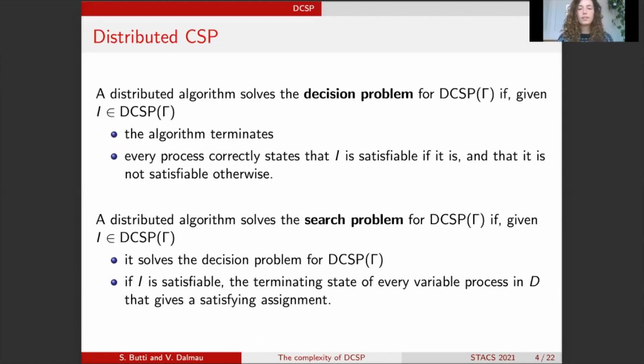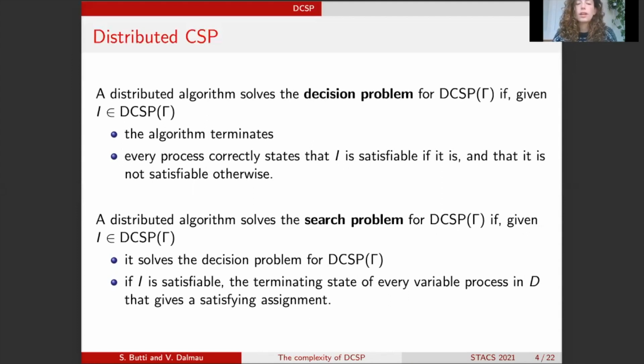Now, I'm going to define the decision and search problem for the DCSP of gamma. So we say that a distributed algorithm solves the decision problem for DCSP of gamma if, given an instance I of DCSP over gamma, first of all, the algorithm terminates over I, and secondly, at termination, every process correctly states that I is satisfiable, if it is satisfiable, and that it is not satisfiable otherwise.